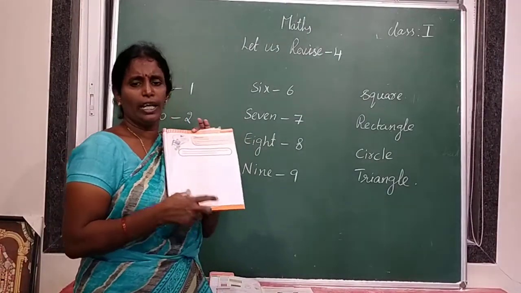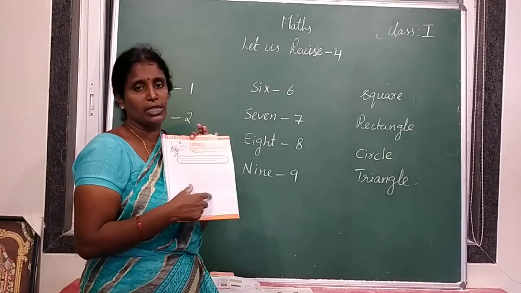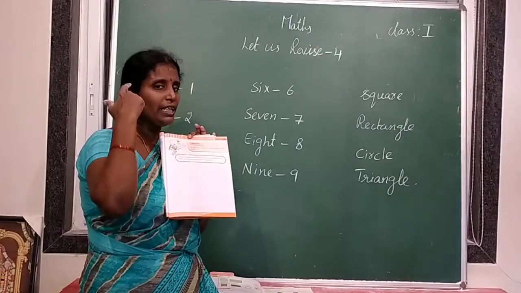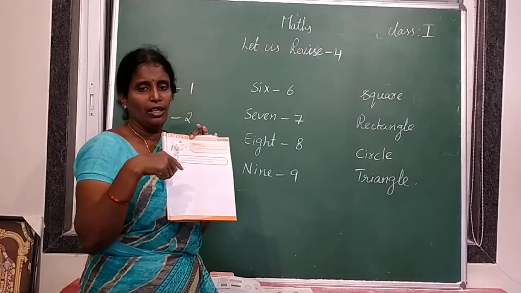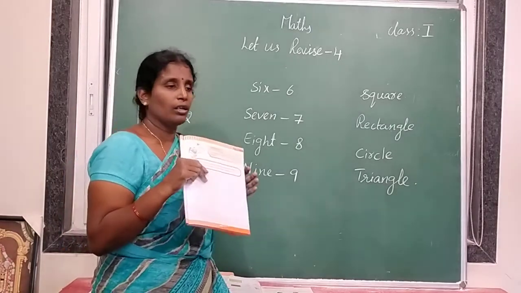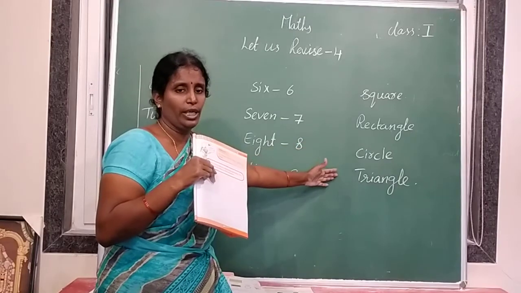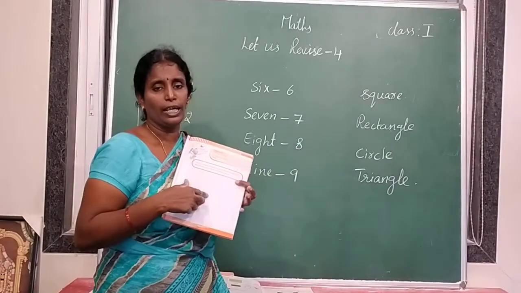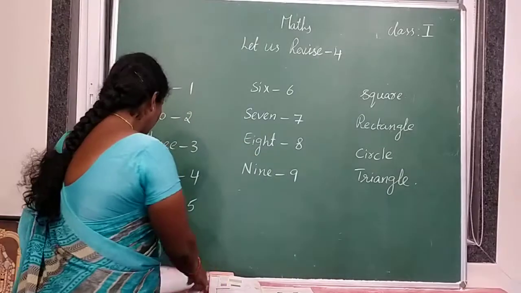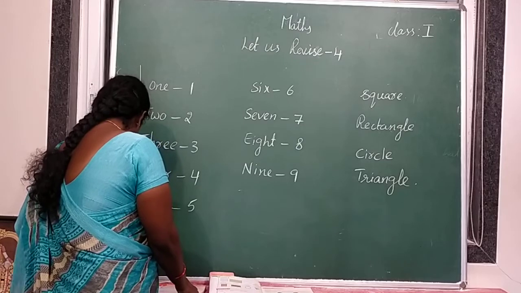Your wish, you can draw your favorite cartoon character by using the shapes. Understood? For face you can use circle, for ears you can use triangle, like that. Okay, so use these 4 shapes to draw any cartoon character and color it. Okay children, and color it. Colors also your wish.